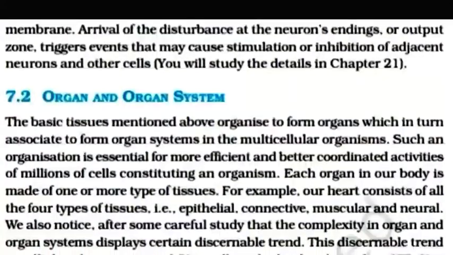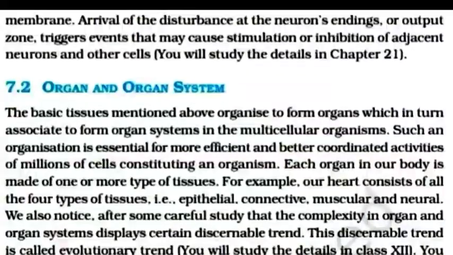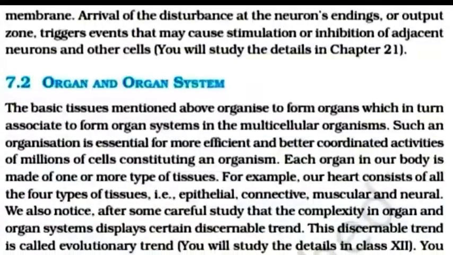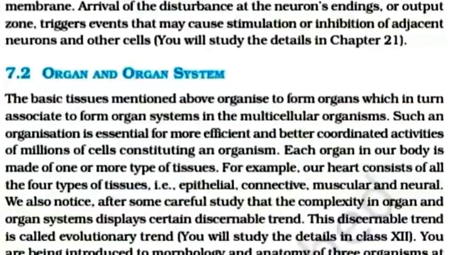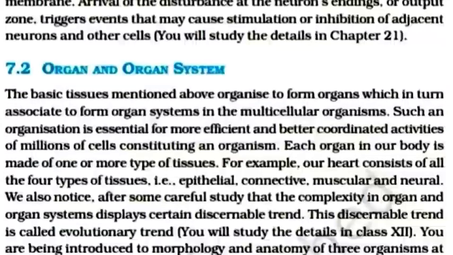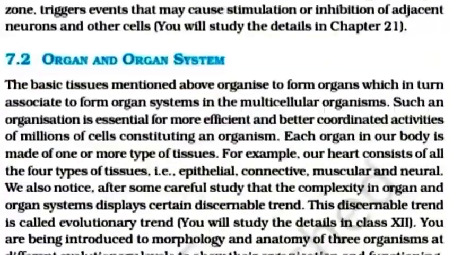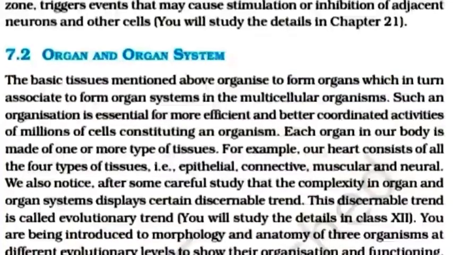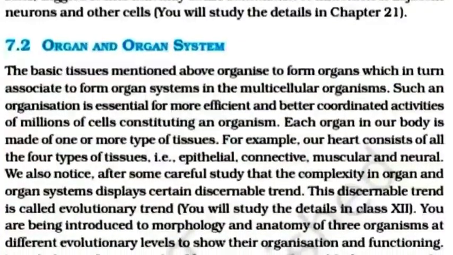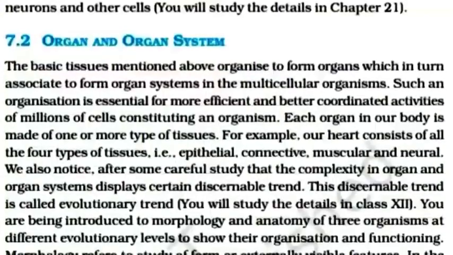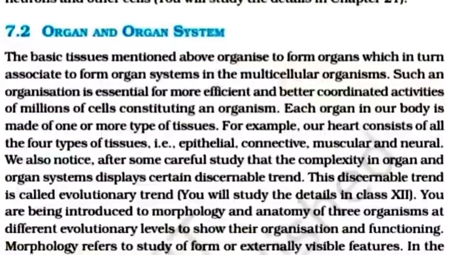Organ and organ system. The basic tissues mentioned above organize to form organs, which in turn associate to form organ systems in multicellular organisms. Such an organization is essential for more efficient and better coordinated activity of the millions of cells constituting an organism.